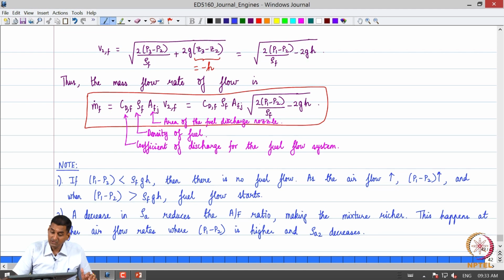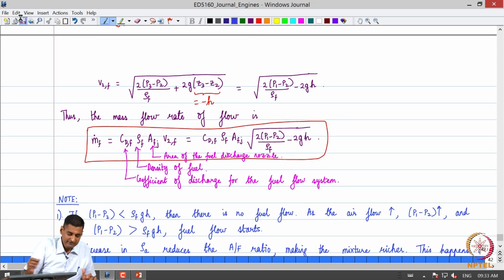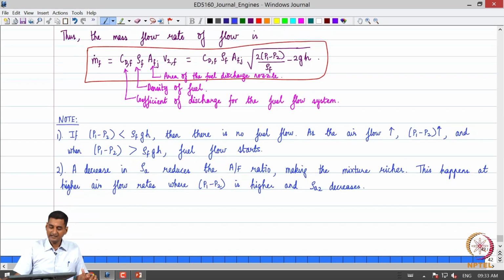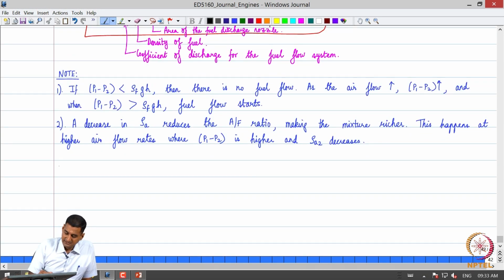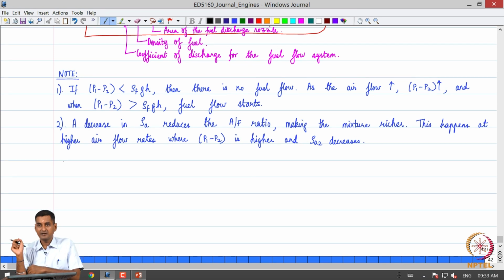Now, what happens when we do what is called a cold start? Here, the role of the throttle valve, I hope it is now clear, is that when the choke valve is fully open, the throttle valve helps us to regulate the value of P2, so that we can adjust the air flow rate and the fuel flow rate. Because as we keep on opening the throttle valve, the air flow rate will start to increase, because more area is now connected to the cylinder which is being subjected to the suction pressure, is it not?